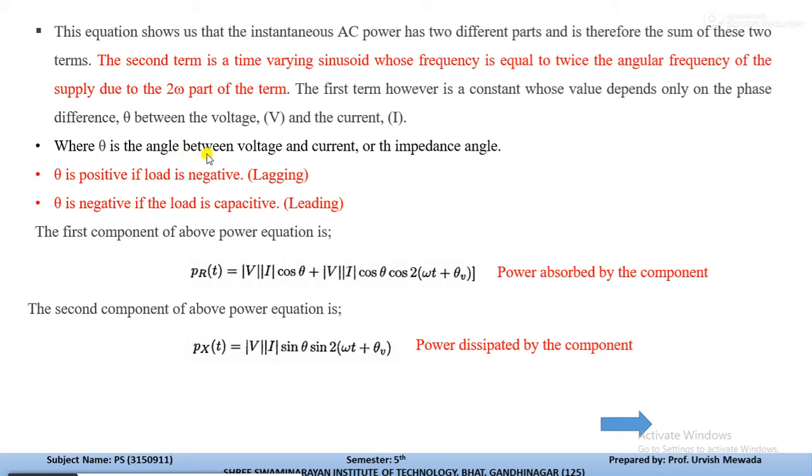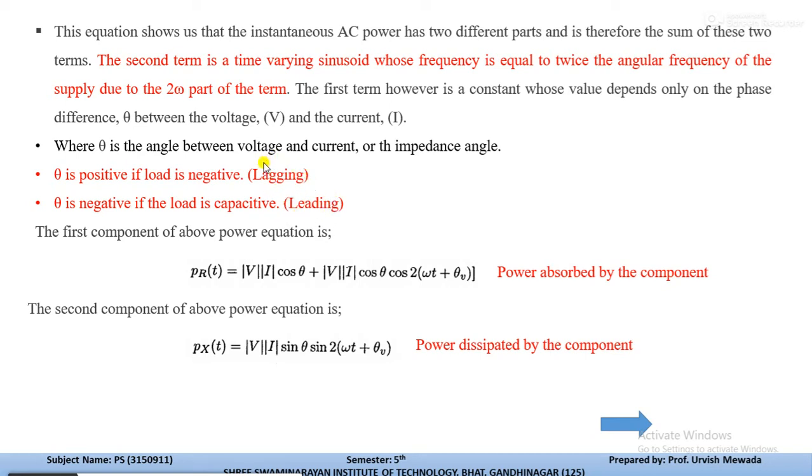Now theta, as we already discussed, is the angle between voltage and current, or we can say the impedance angle, as we already studied in the impedance triangle Z, V and I. Where theta is positive, the load is inductive. The theta is positive if the load is inductive, that's why it is called lagging. And theta is negative if the load is capacitive, which means leading.